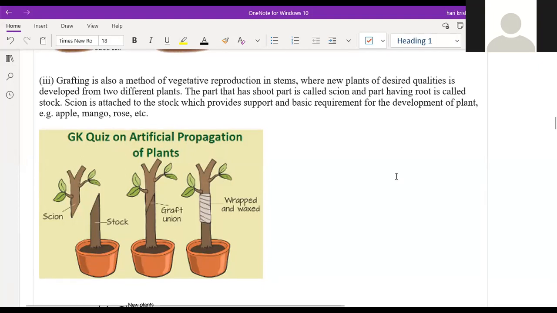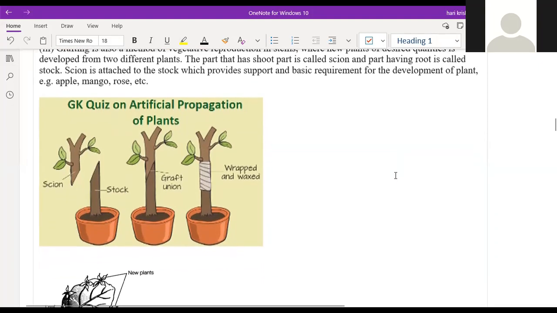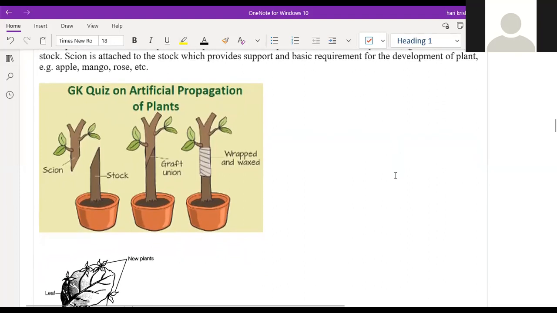Sir, even for artificial propagation, tissue culture is also there, right? Tissue culture is different, right? Sir, our school ma'am told us that tissue culture also comes under this process, artificial propagation. Okay. Raghav, you're saying something? Sir, nothing.